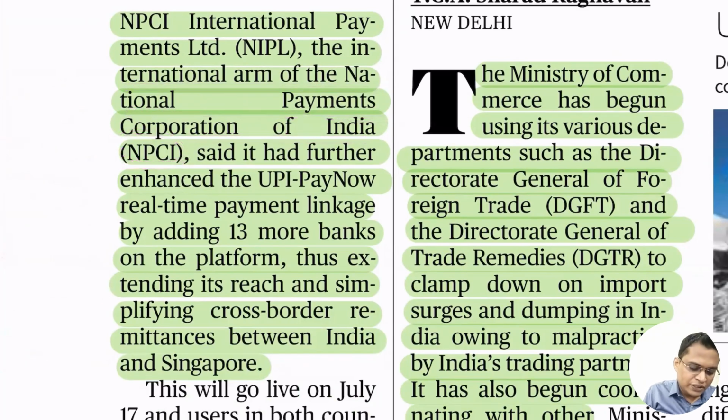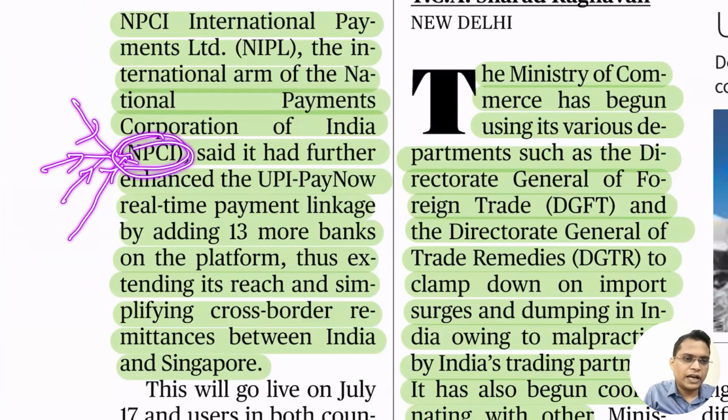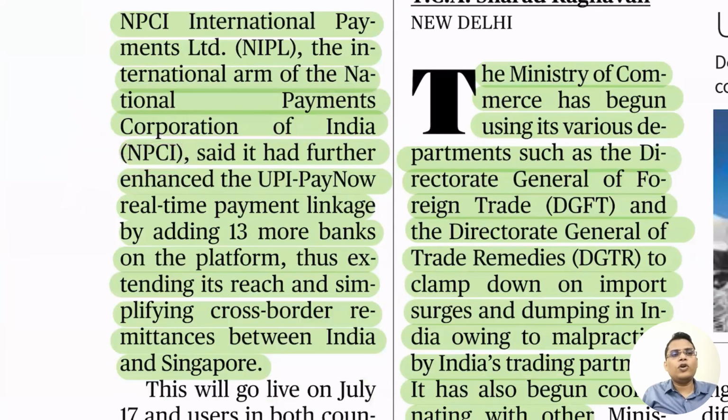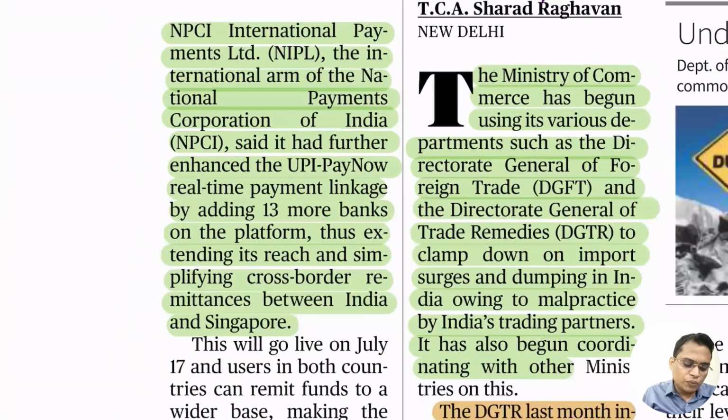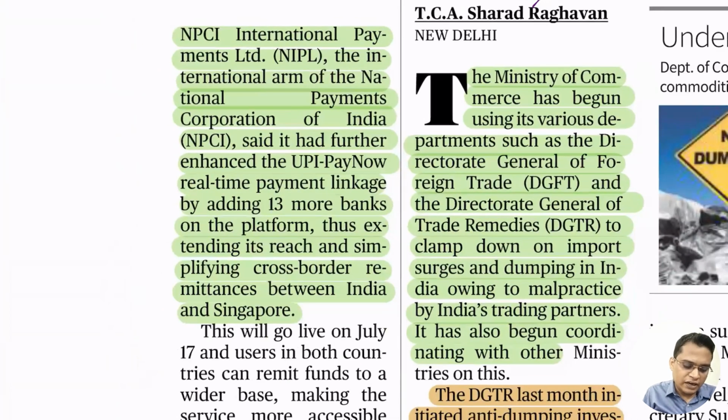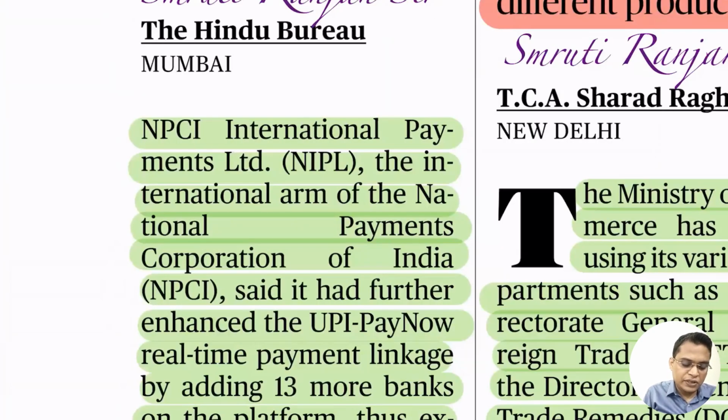So basically NPCI is formed by all these major banks. They have funded collaboratively to form NPCI. The main role of the National Payments Corporation of India is to design products that will improve customer outcomes and improve digitalization so that transaction costs can be reduced. So recently, to promote UPI at the international level, NPCI International Payment Limited has been established.